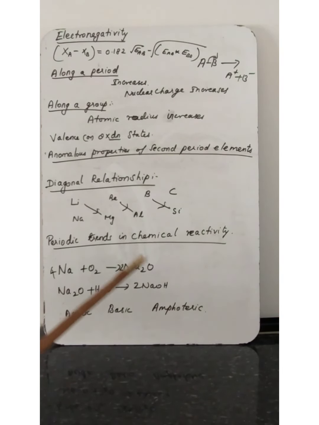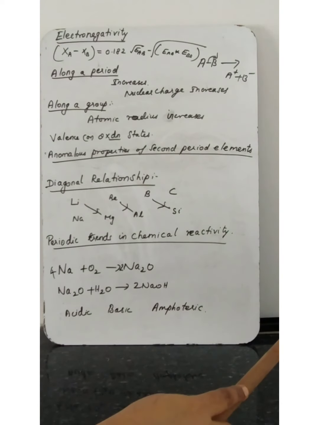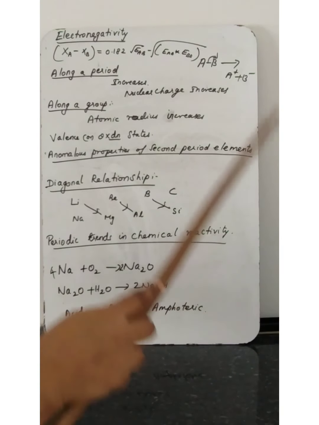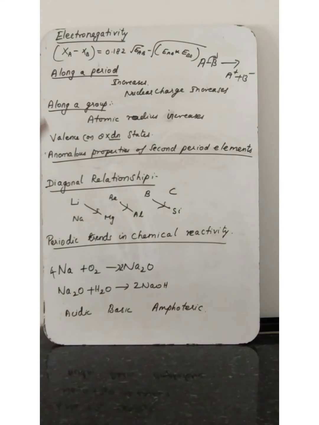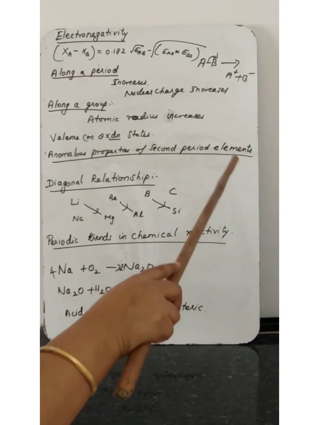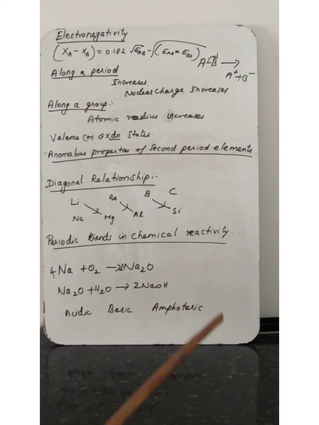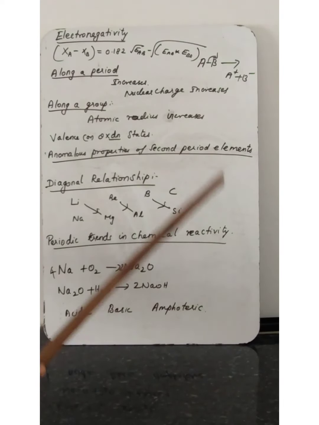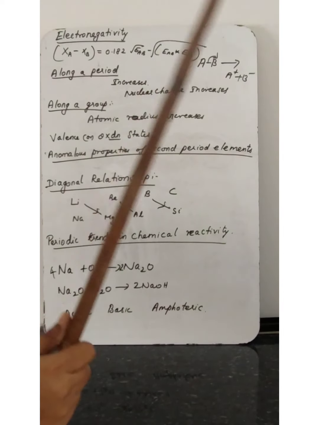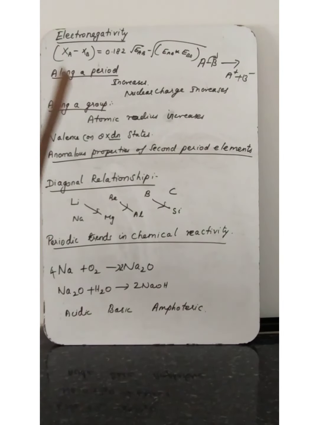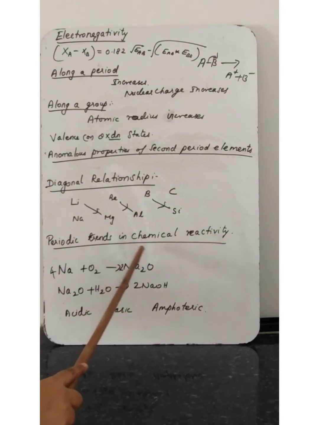On the other hand, elements in the extreme right side of the periodic table have high electron affinity and readily accept electrons. The elements on the left side have less ionization energy, so they readily lose electrons. As a consequence, elements at these extreme ends show high reactivity when compared to the elements present in the middle.